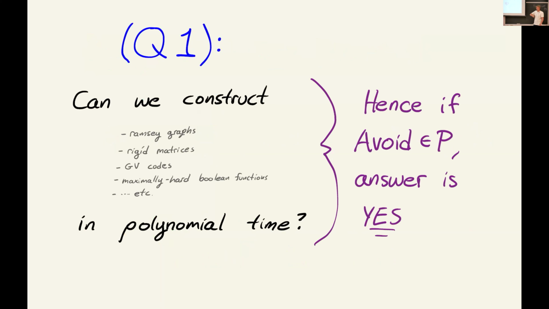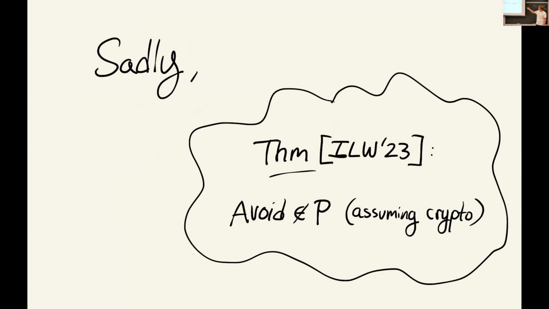So this gives the first potential avenue we could have to addressing this main question, which is that if we could show that this range avoidance problem is in general solvable in polynomial time, we would get a positive answer to this main question. But unfortunately, this was kind of ruled out in work from a few years ago by Ilango, Li, and Williams, where they showed that under plausible cryptographic assumptions, there is not a polynomial time algorithm that can in general solve this range avoidance problem.